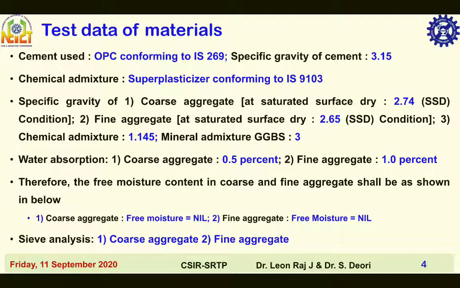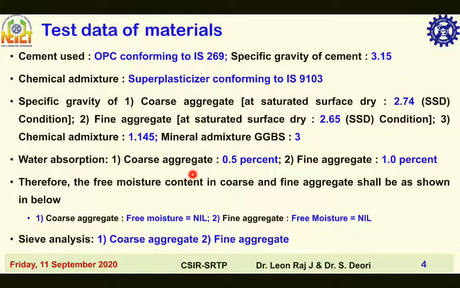Test data on materials. Cement used is OPC conforming to IS 269, specific gravity of cement 3.15. Chemical admixture is superplasticizer conforming to IS 9103. Specific gravity of coarse aggregate at saturated surface dry condition, that is SSD, is 2.74, fine aggregate specific gravity at SSD condition is 2.65, chemical admixture specific gravity is 1.145, and mineral admixture GGBS, ground granulated blast furnace slag, specific gravity is 3.